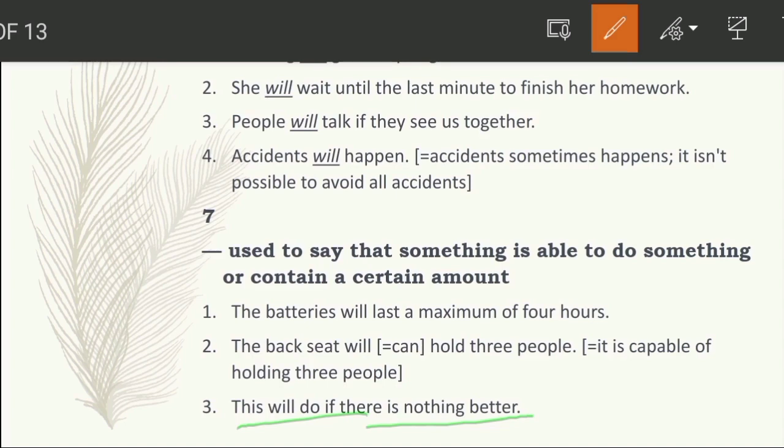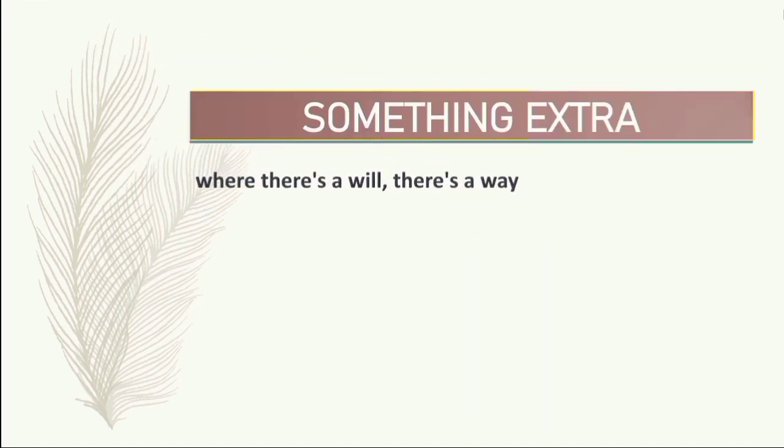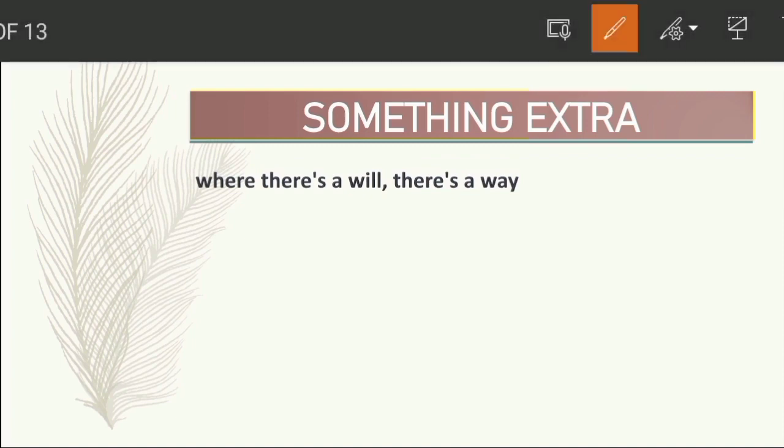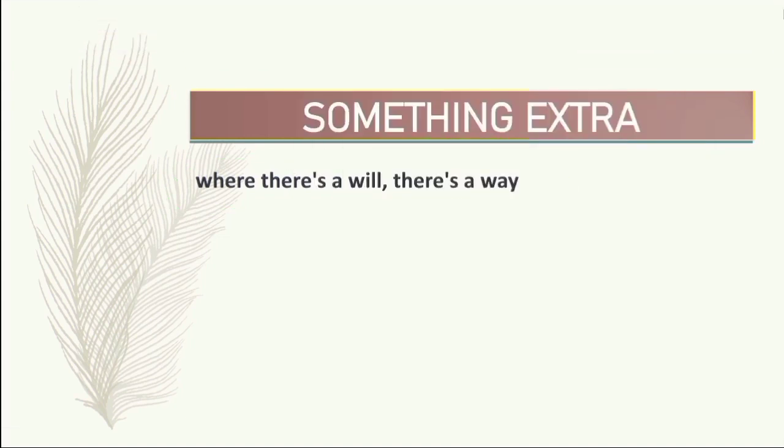Something extra is: where there's a will, there's a way. There is also a will here, but that will is not similar to the will I discussed earlier. Its meaning is different.